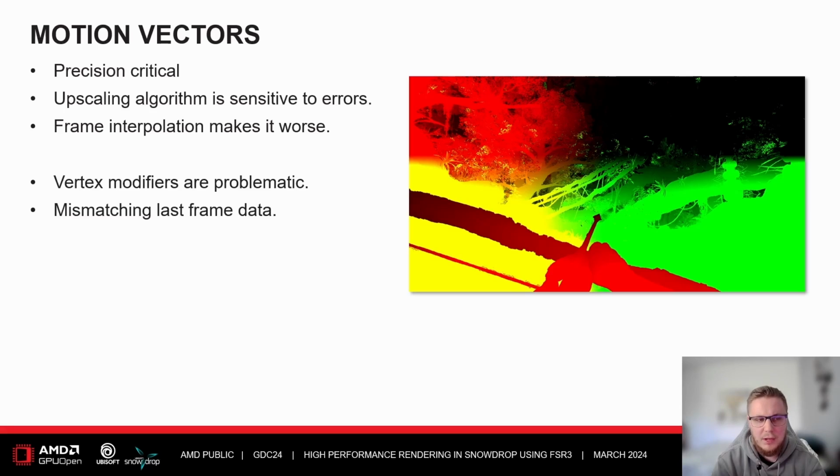In Snowdrop, we have something called vertex modifiers, which are just artist-driven shaders that drive the vertex positions. Those can be very problematic, especially if you have some form of mismatching last frame data. This would mean that the reprojected position that is used to build the motion vector would be incorrect. And this would lead to, of course, incorrect motion vectors, or even sometimes they might be entirely missing.